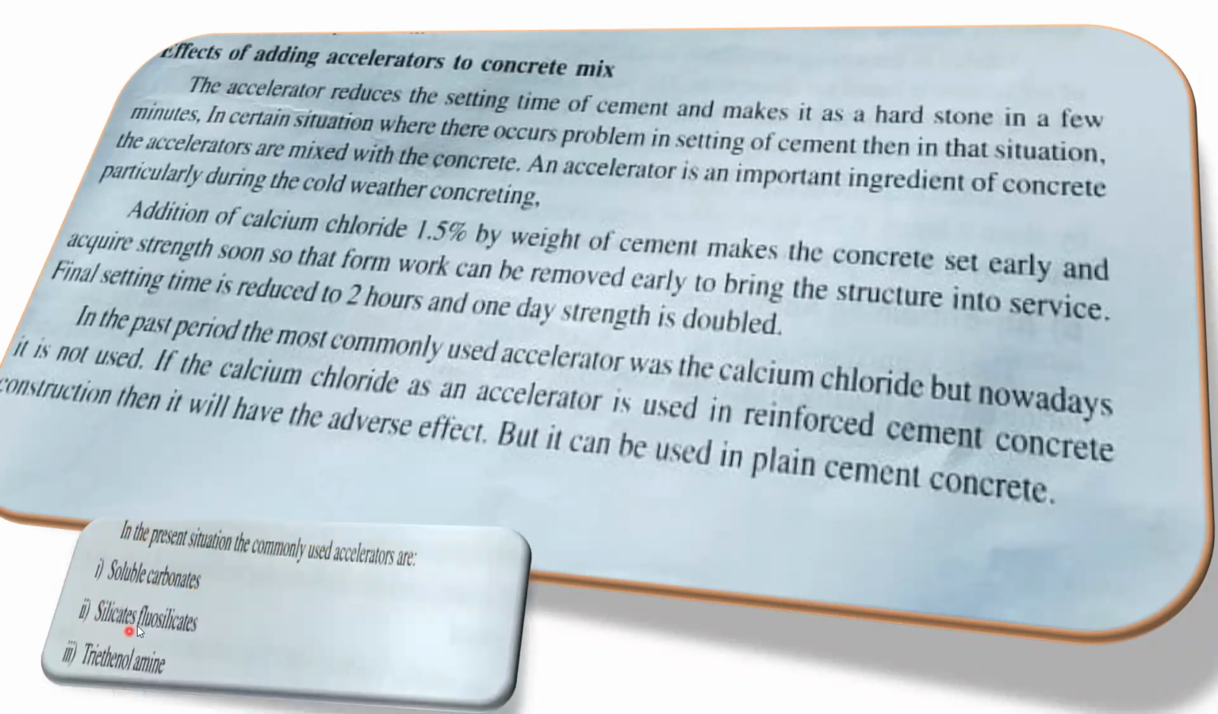Yeah. So in the present situation, the commonly used accelerators are soluble carbonates. Then we have silicates, fluorosilicates, and triethanolamine. These are the accelerators available in the market, and we try to use them whenever we want to add accelerators in the concrete.